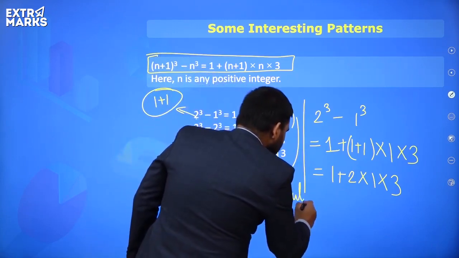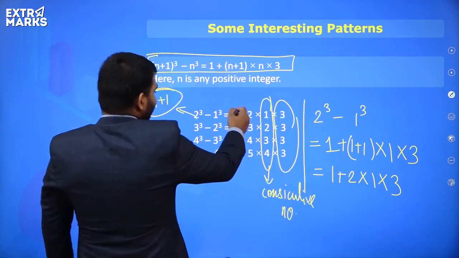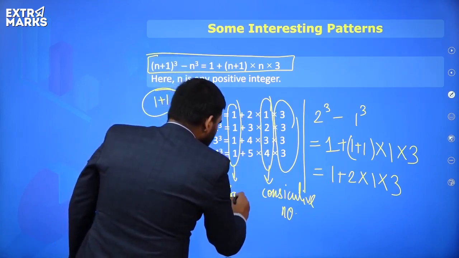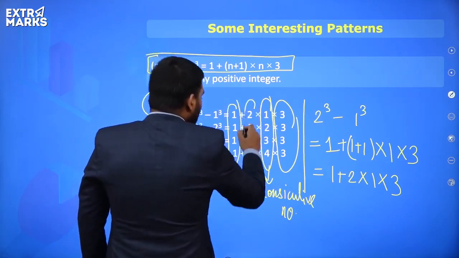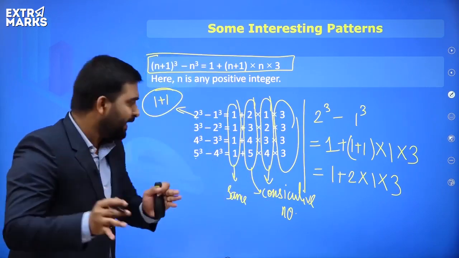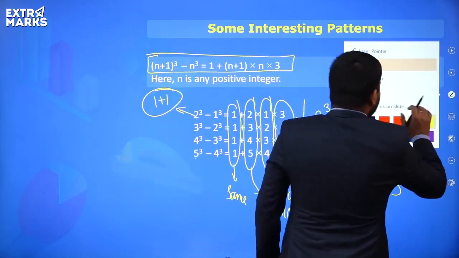Consecutive numbers. Same thing over here also. The 1 is also the same. And over here you are again getting the consecutive numbers starting from 2 onwards. Right? So if I rub this entire thing and simplify, what is this pattern all about?